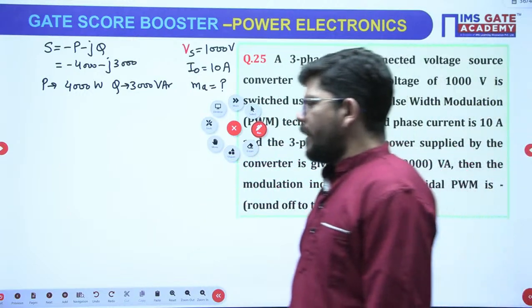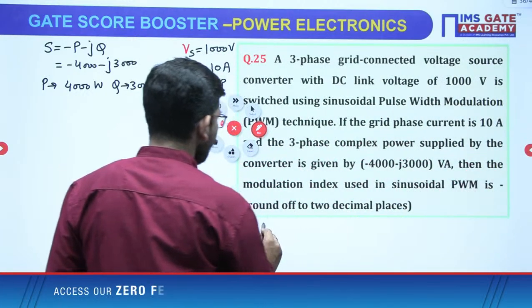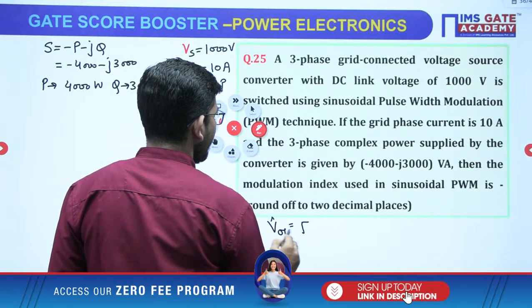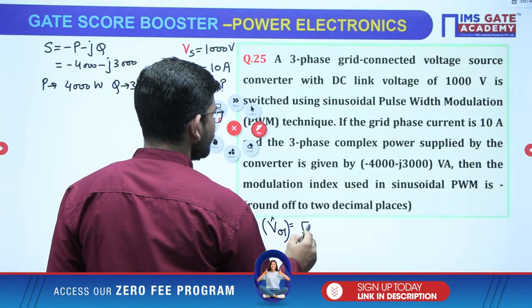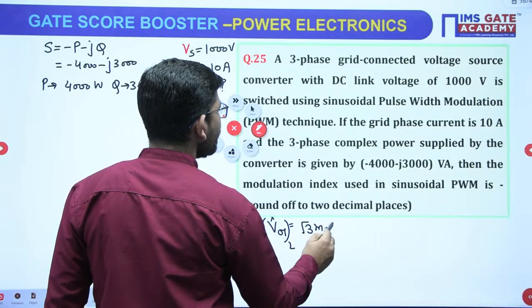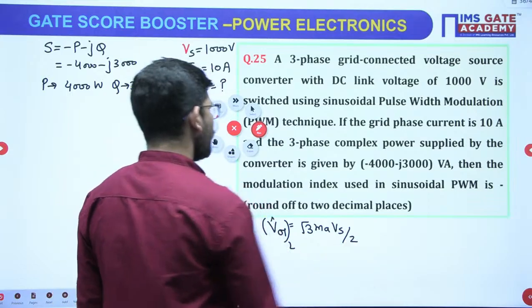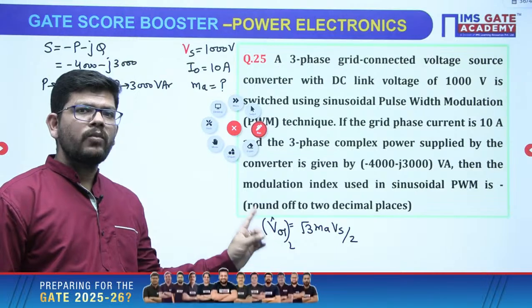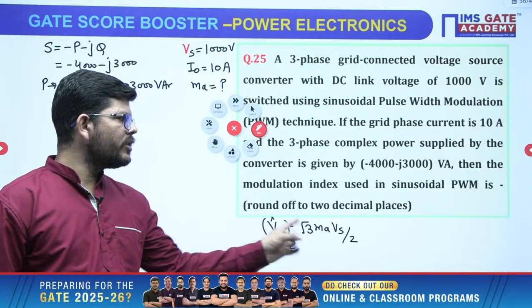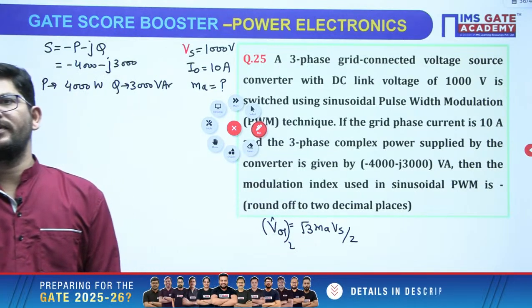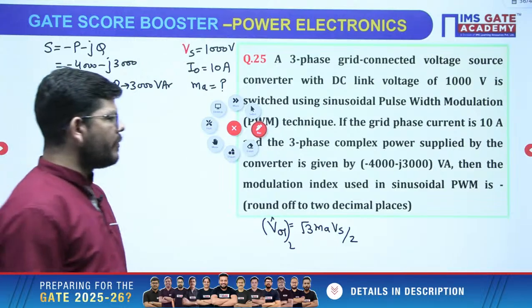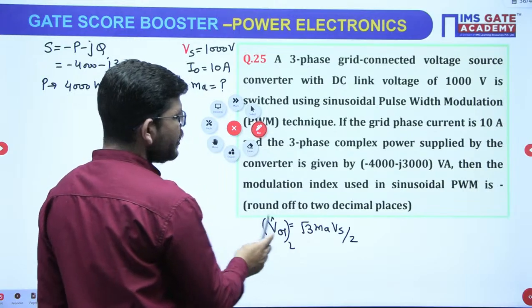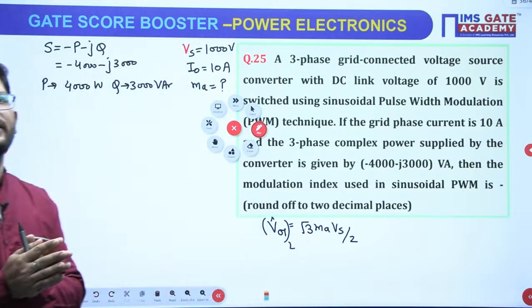Now what is the required formula? Just see, the peak fundamental line voltage is root 3 MA Vs by 2, that is the formula, right? The peak fundamental line voltage is root 3 MA Vs by 2, got it? So we need to calculate MA; we have the value of Vs, and we need the fundamental line voltage, right?